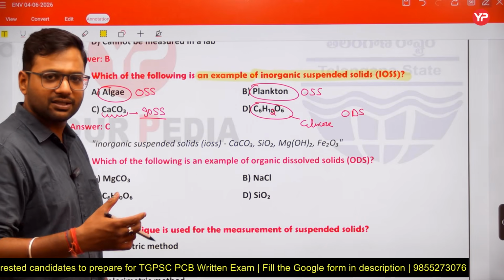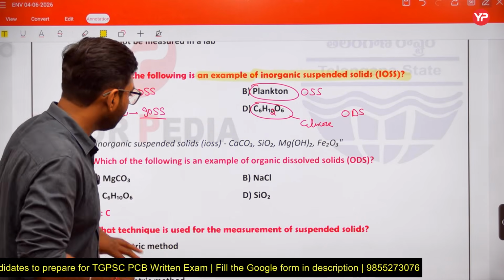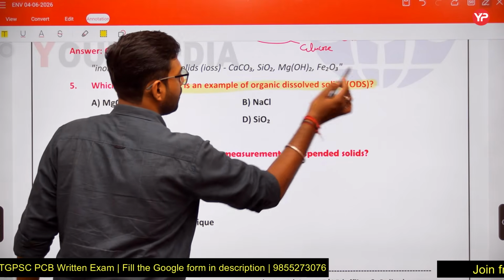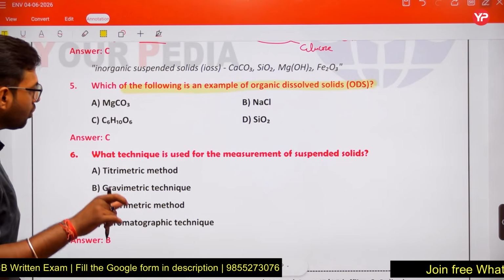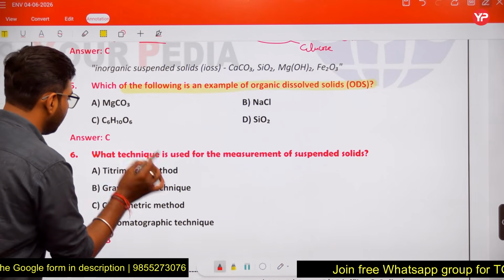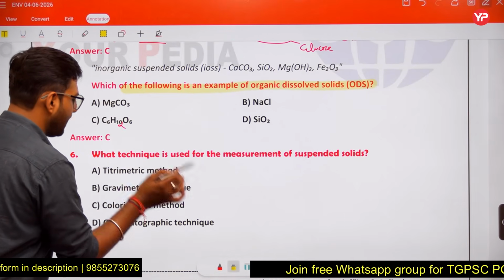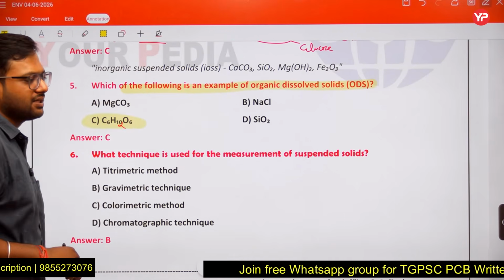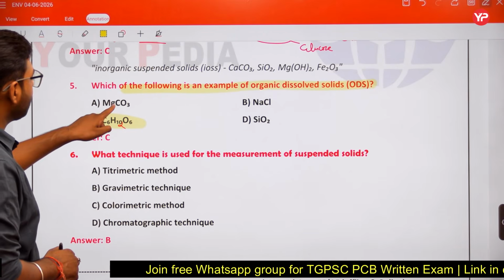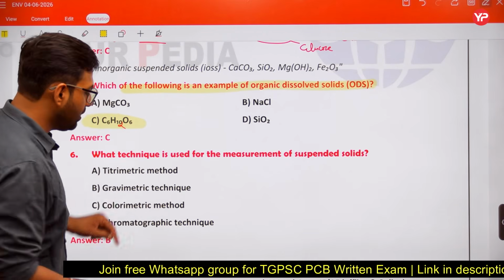Other examples I have discussed already. Which of the following is an example of organic dissolved solids? So organic in nature and in dissolved form. C6H12O6 is organic dissolved solids. Magnesium carbonate is inorganic dissolved solids.